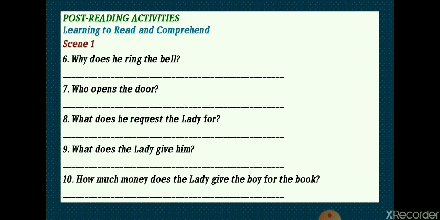How much money does the lady give the boy for the book? In this, you have to recall and tell us the amount that was paid by the lady to the boy for the book. So, okay, let us check the answers whether you have done it right or wrong.